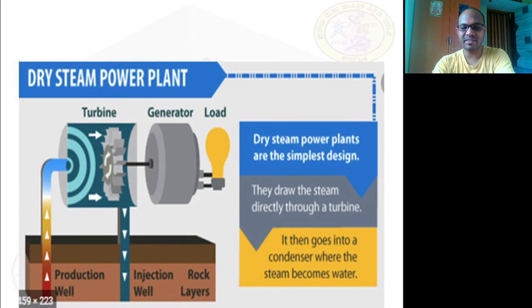It will be made in such a way that if you have a surface over here, I will have the injection well over here and we will have a production well over here. Through the injection well we will supply the water, and from the production well we will take the steam. Is it clear? So the dry steam power plants are the simplest design. They draw the steam directly through the turbine. It then goes into a condenser where the steam becomes water directly.